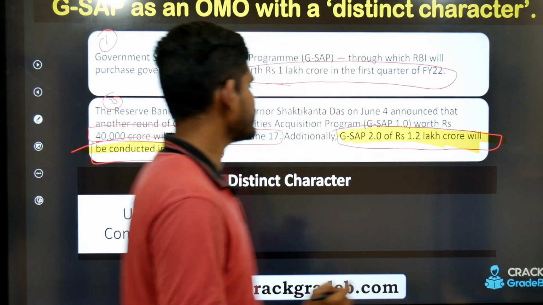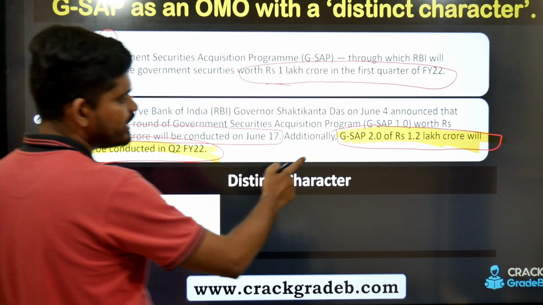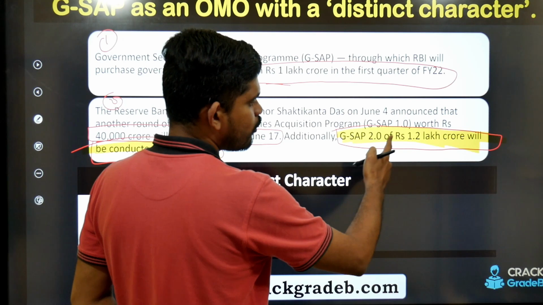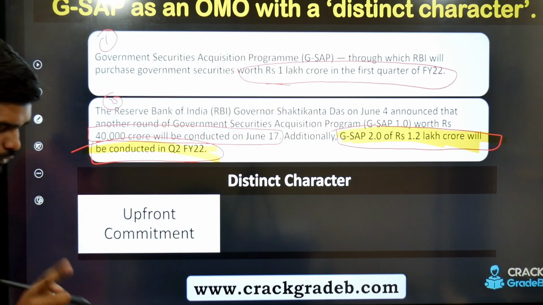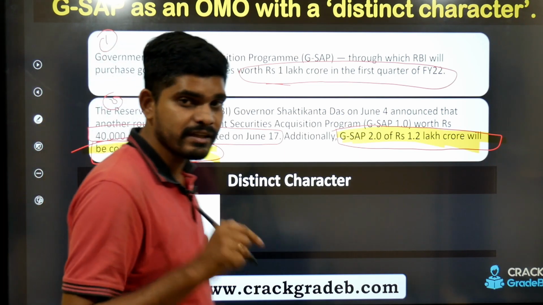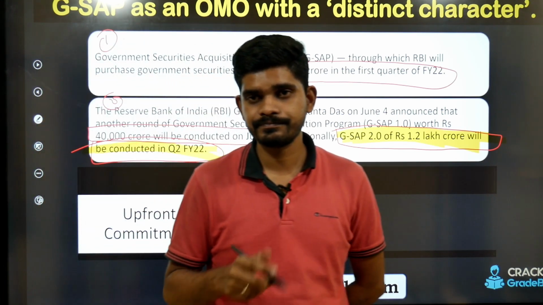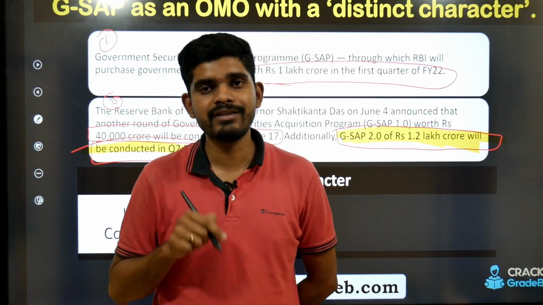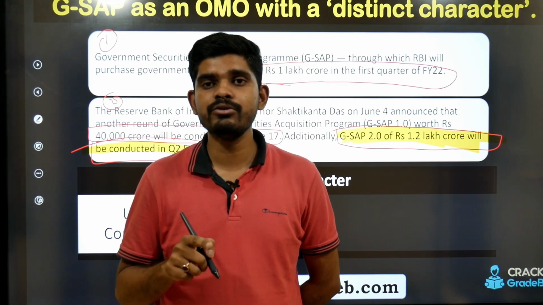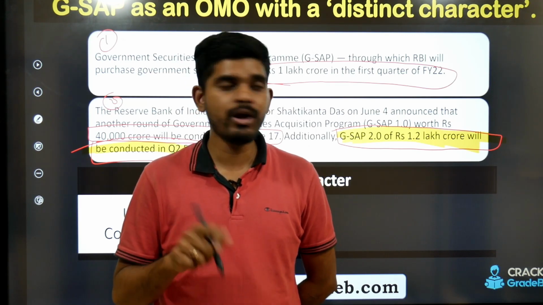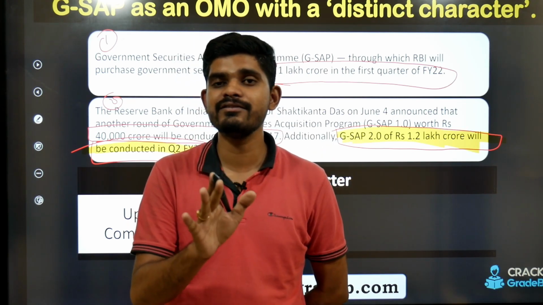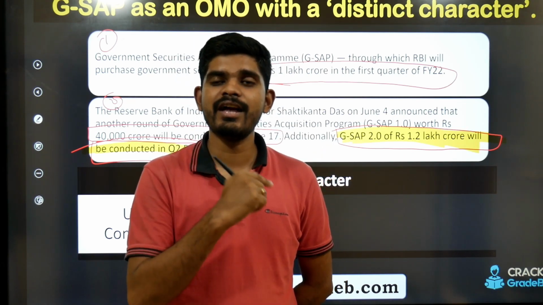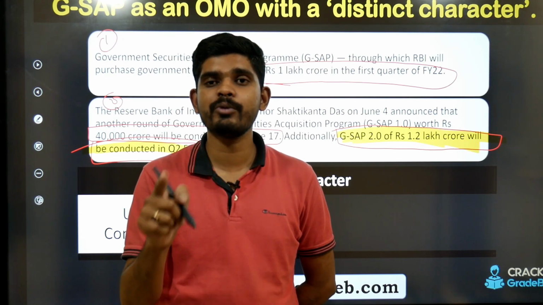But here what the governor said is that additionally GSAP 2.0 of rupees 1.2 lakh crore will be conducted in Q2 FY22. So during this quarter, the current quarter, RBI is going to perform the GSAP 2.0 of rupees 1.2 lakh crore.